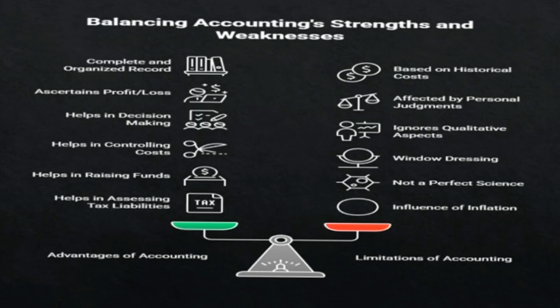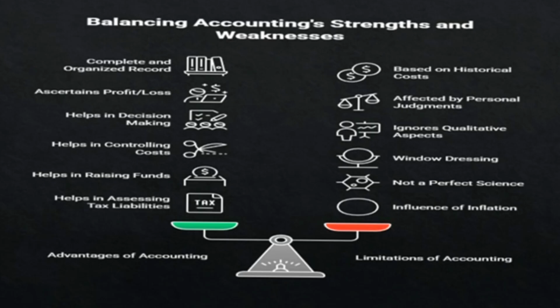Helps in ascertaining tax liability. Accounting provides information on the income and expenses of a business, which helps in assessing tax liabilities. Limitations of accounting. Based on historical cost. Accounting is primarily based on historical cost, which may not reflect the current market value of an asset.